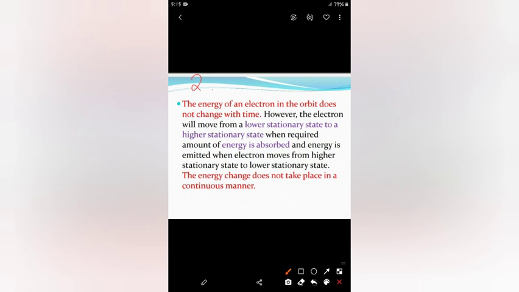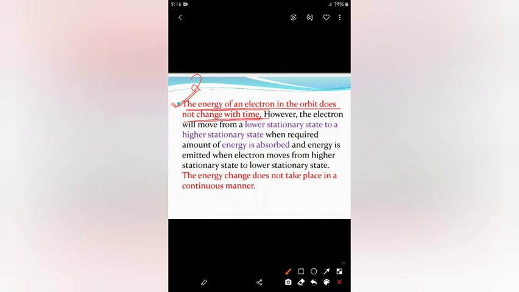The energy of an electron in the orbit does not change with time. Very important. The energy of an electron in an orbit does not change with time. This is what Bohr said. Because if we follow the Rutherford theory, the drawback was that as the electron moves around the nucleus continuously, it will be losing its energy and finally collapse into the nucleus. This you have studied in your 10th also. But what Bohr said is that the energy of an electron in the orbit does not change with time.